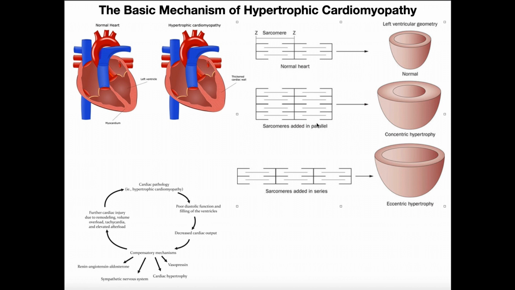Remember from the previous video, sarcomeres added in parallel have more force generation. Sarcomeres added in series have more contraction efficiency, a greater contraction capacity. Okay? It's more efficient to have eccentric hypertrophy, which is what we'd see in an endurance athlete, versus concentric hypertrophy either in a congenital cardiomyopathy or an enlarged heart that's pathological.